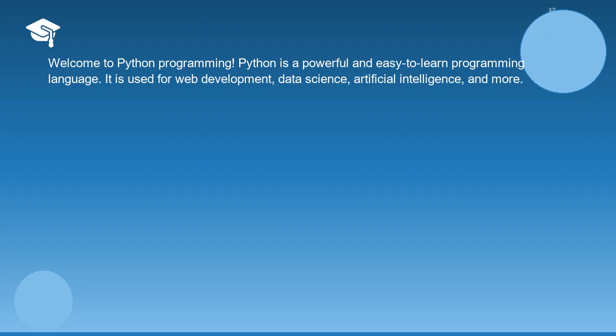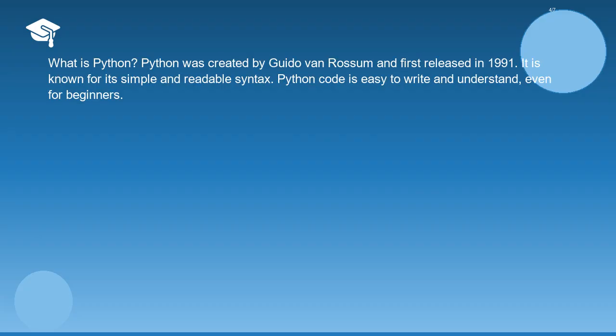It is used for web development, data science, artificial intelligence, and more. What is Python? Python was created by Guido van Rossum and first released in 1991. It is known for its simple and readable syntax. Python code is easy to write and understand, even for beginners.